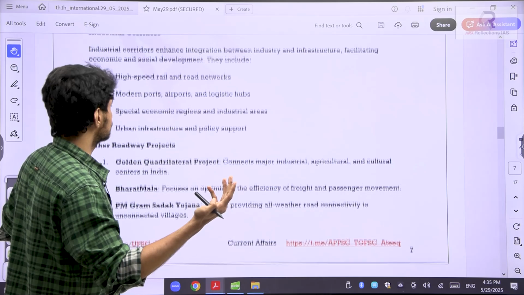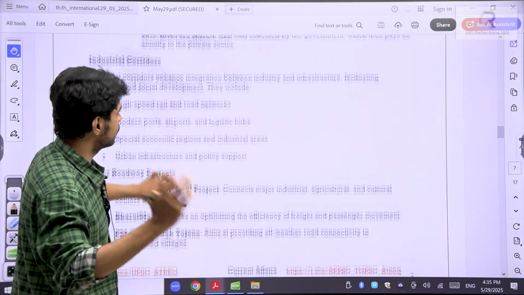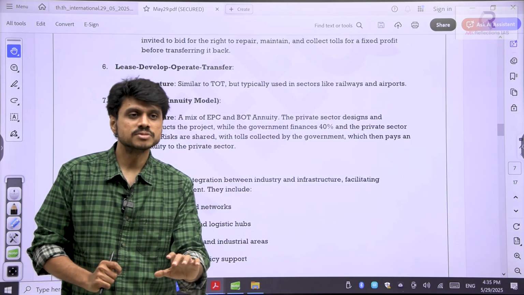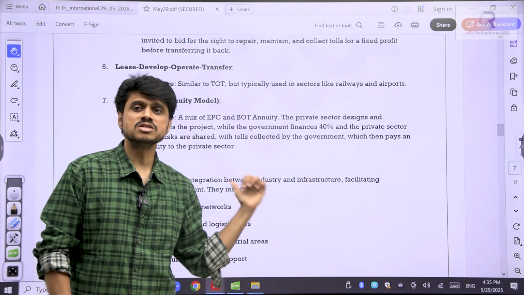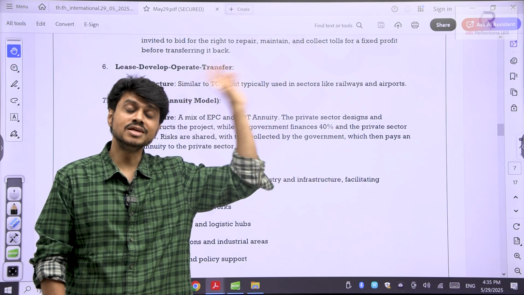What kind of roadway projects do we have? Okay, Golden Corridor and all. You need not memorize everything at one place, at one point. Remember some things. Like I mentioned, these things keep on coming in the news. Someday, again, we'll discuss the Golden Quadrilateral and Bharatmala individually, so then you will be able to link this thing again.